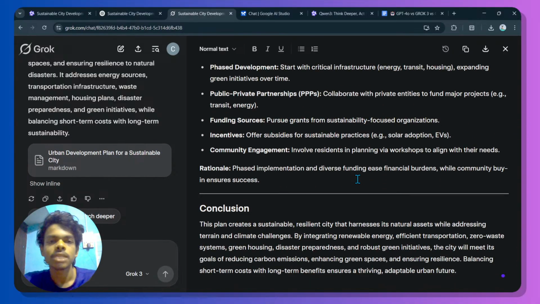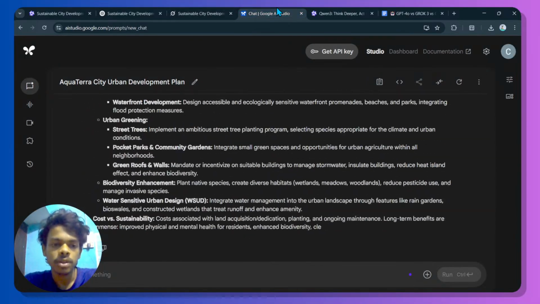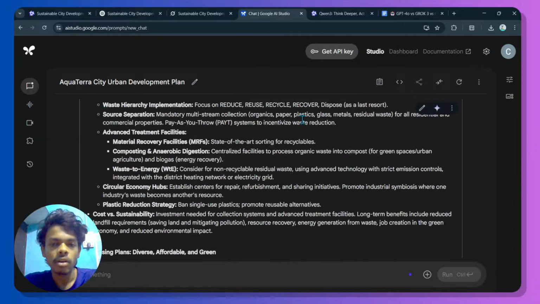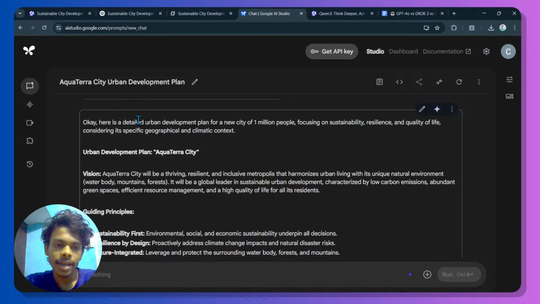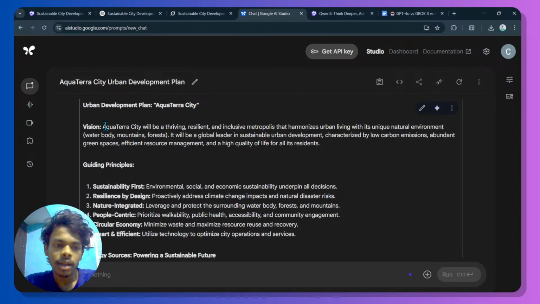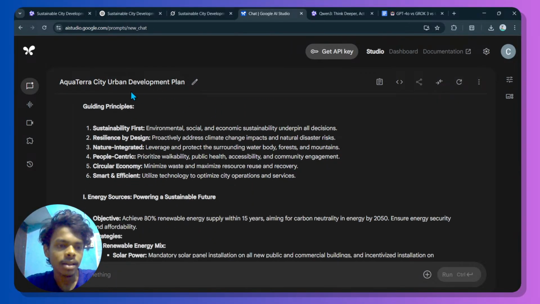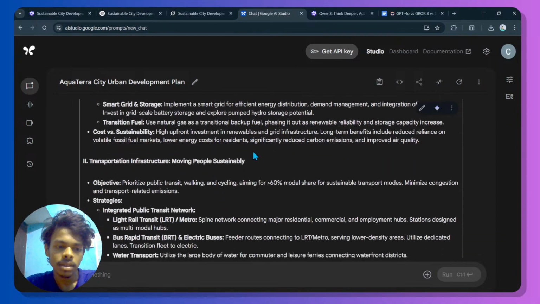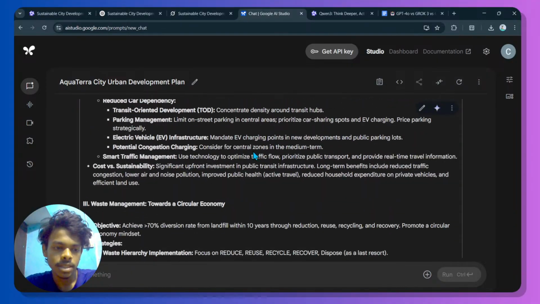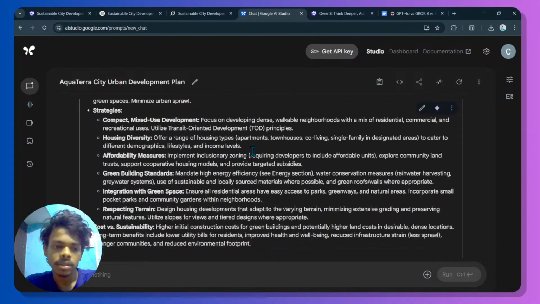I like this one. This one was so nice. Grok's response was awesome. And now we have this response from Gemini 2.5 Pro. Okay, here is a detailed urban plan for resilience and quality of life. Vision: Aquaterra City to be a thriving, resilient, and inclusive metropolis that harmonizes urban living and its unique surroundings. Guiding principles, energy sources, objective and strategy, transportation infrastructure, objective and strategies, cost versus sustainability.